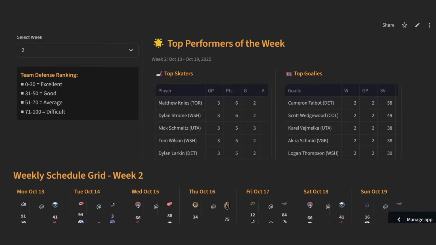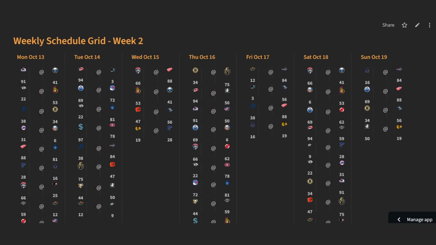So when we scroll down a little bit, you get essentially the weekly schedule grid. It looks a little bit small on this monitor. It'll look a little bit bigger on your browser. This is available. You can use it on your phone. It's just not optimized for mobile. So it might look a little bit different. It might look a little weirder, but the functionality is essentially the same. I would recommend using it on a desktop though.